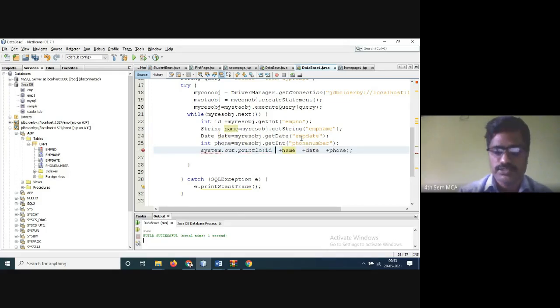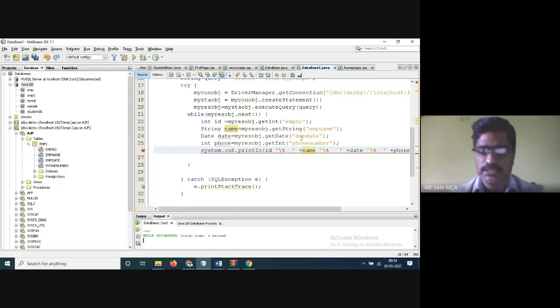Now what you have to do is I'll give some gap, \t. Here also same thing, \t. Here also same thing, \t, you give it some gap.